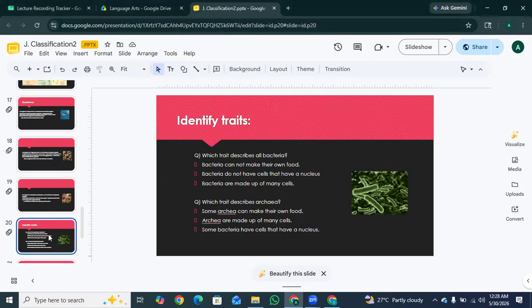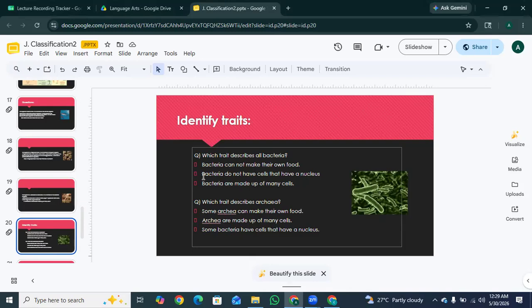So, which trait describes all bacteria? Option A, bacteria cannot make their own food. Option B, bacteria do not have cells that have a nucleus. Option C, bacteria are made up of many cells. Option B is correct. Bacteria do not have cells that have a nucleus.